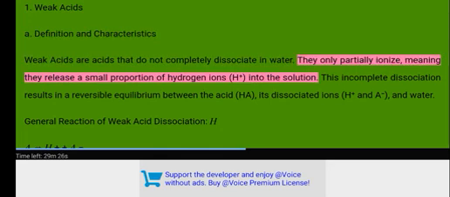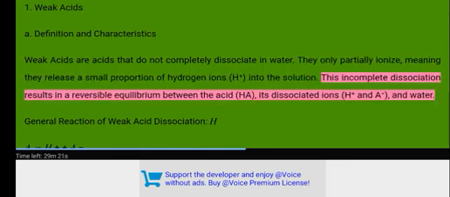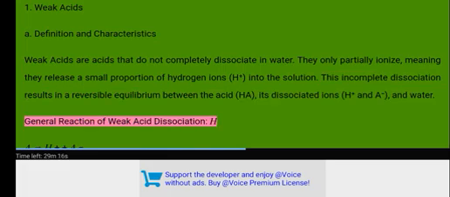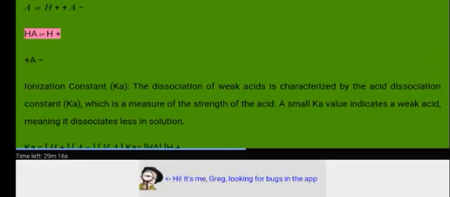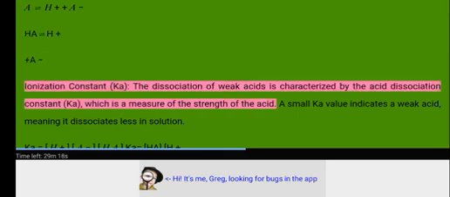They only partially ionize, meaning they release a small proportion of hydrogen ions (H+) into the solution. This incomplete dissociation results in a reversible equilibrium between the acid HA, its dissociated ions H+ and A-, and water. General reaction of weak acid dissociation: HA ⇌ H+ + A-.